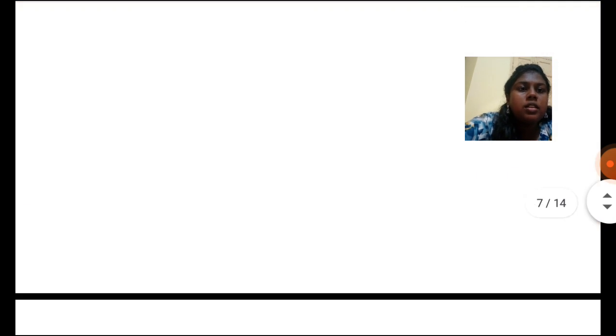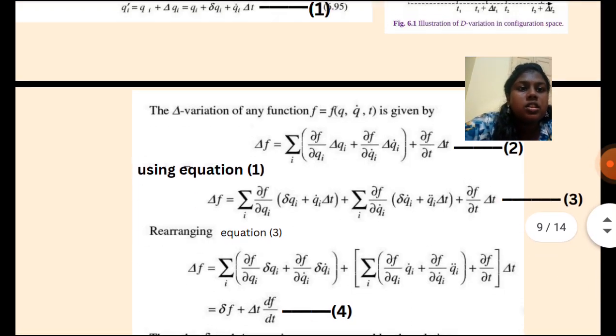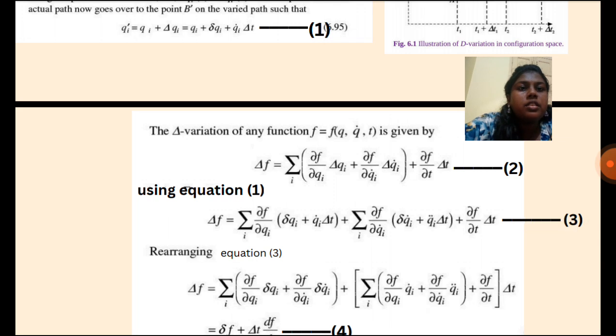And then the variation of any function can be written as the second equation, that is delta f is equal to summation i dou f by dou qi delta qi plus dou f by dou q dot i delta q dot i plus dou f by dou t into delta t.